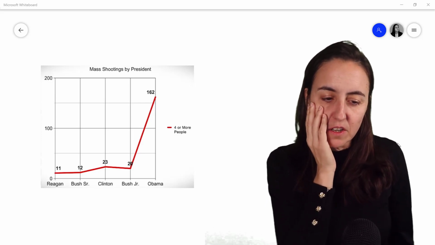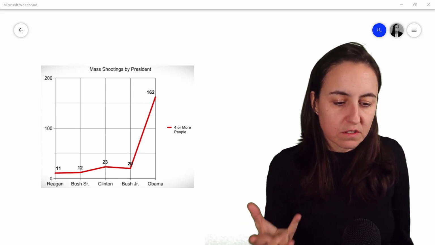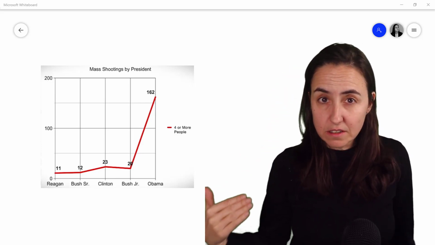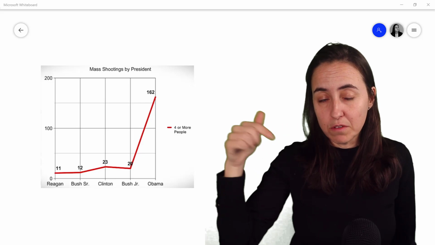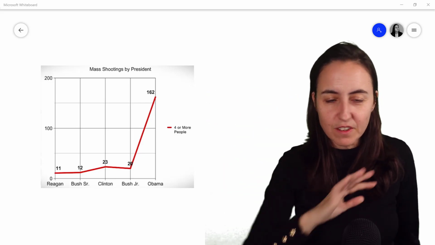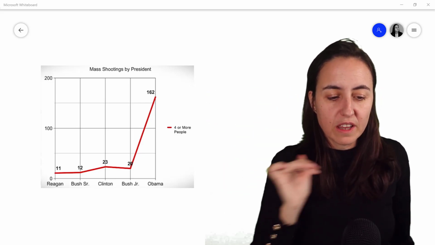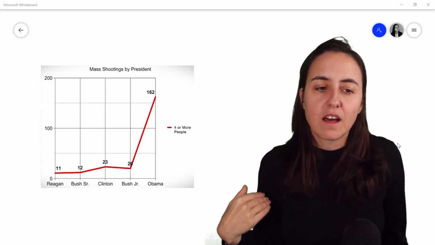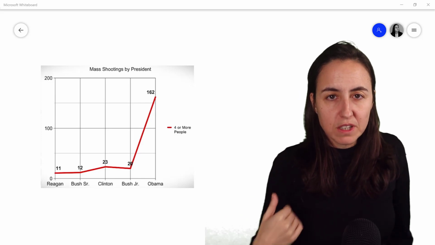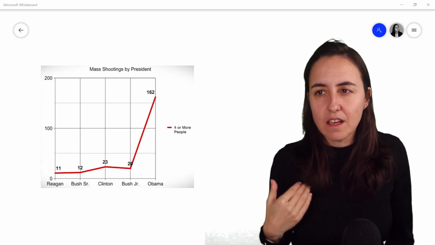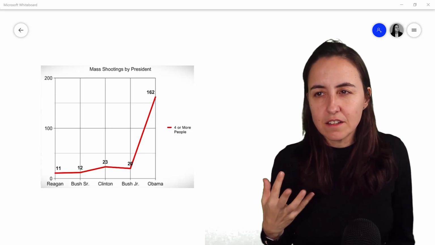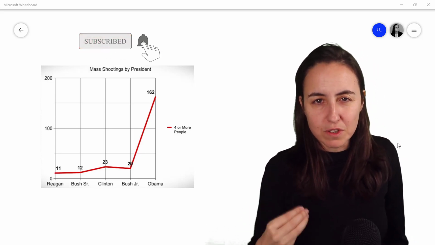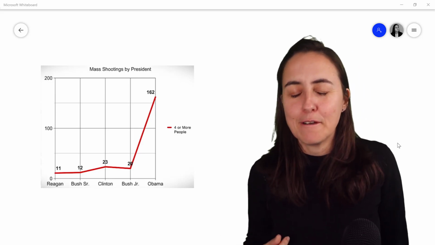So what is the problem with the chart? I mean, there's nothing wrong with the construction of the chart. You see the number of mass shootings on the Y, you see the presidents on the X. So there's nothing wrong with the actual chart itself. The problem is that Truth Stream Media changed the way mass shooting is measured depending on which president they were reporting on.